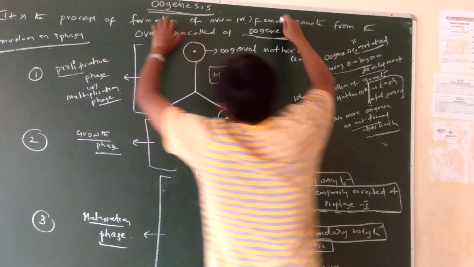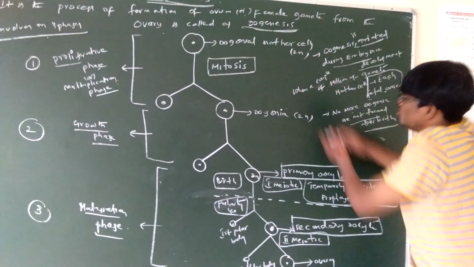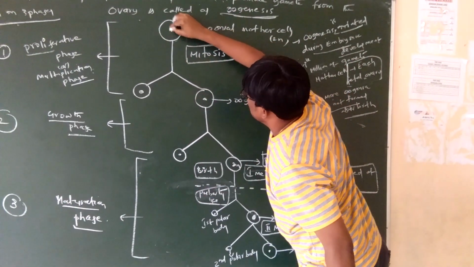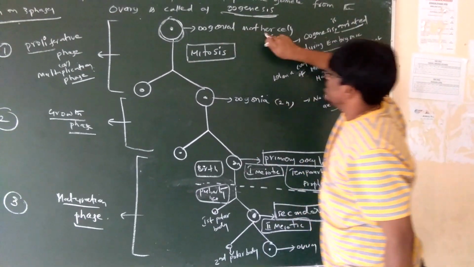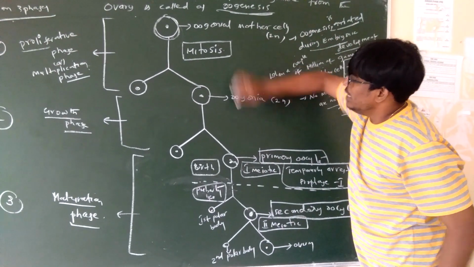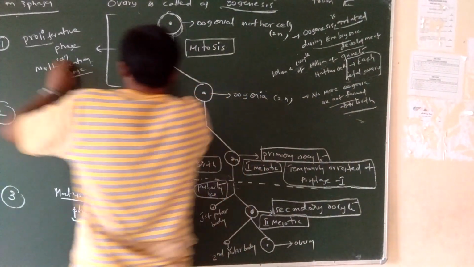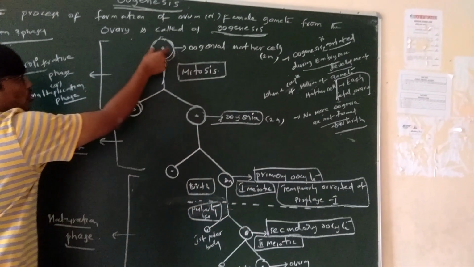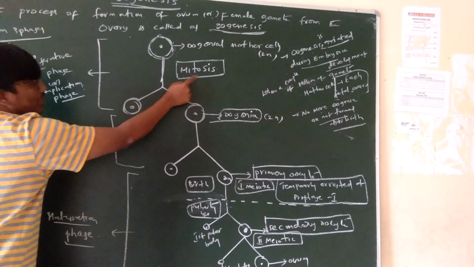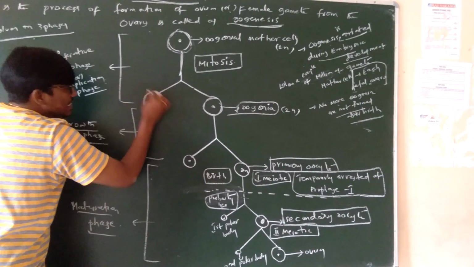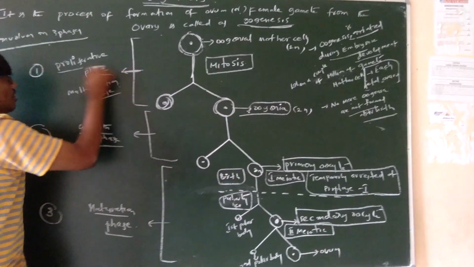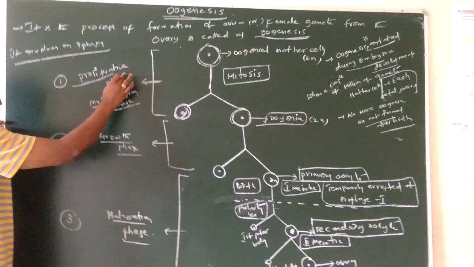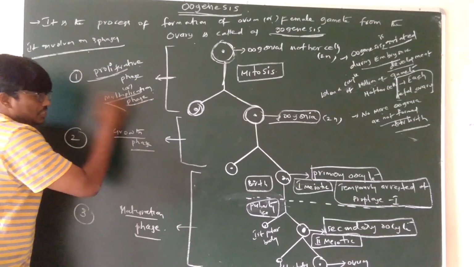This is the total oogenesis process structure. Oogonial mother cells undergo mitotic division. It leads to an increase in their number. This phase is called the proliferative phase or multiplication phase.